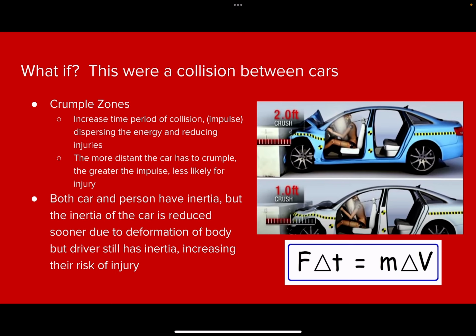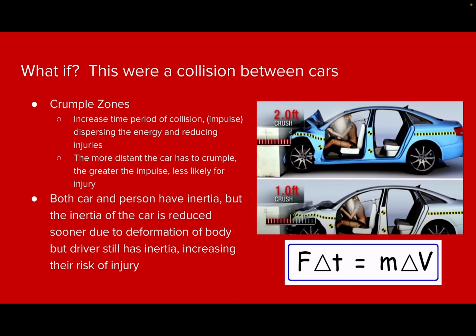Now, what if this was a collision between cars? Well, interestingly enough, cars have crumple zones, which means that in order to increase the time that the car is in contact with another object, these cars are meant to deform so that there's more time in that collision.